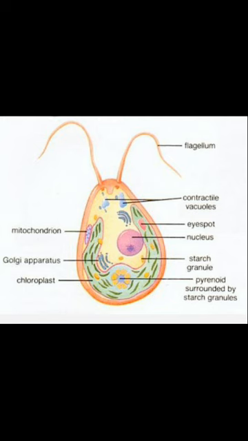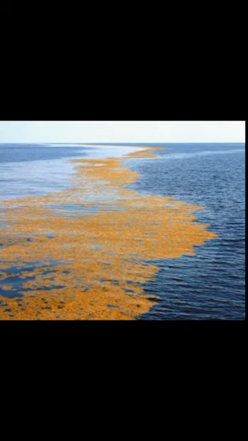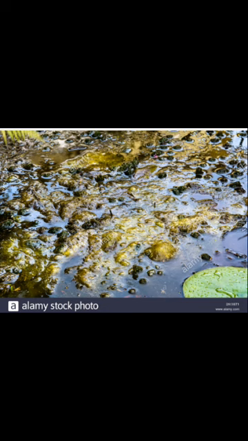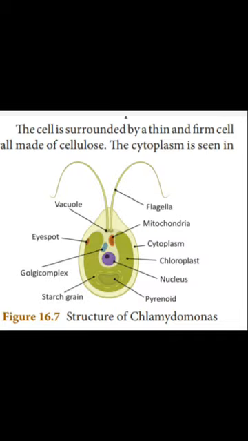Okay. Then we can see this pyriform Chlamydomonas in ponds, then in freshwater tanks and in ditches also. Okay. Then the cell of Chlamydomonas is surrounded by a thin and firm cell wall made of cellulose. So now we will see the cell structure of Chlamydomonas. Okay. The cell of Chlamydomonas is surrounded by a thin and firm cell wall made of cellulose.